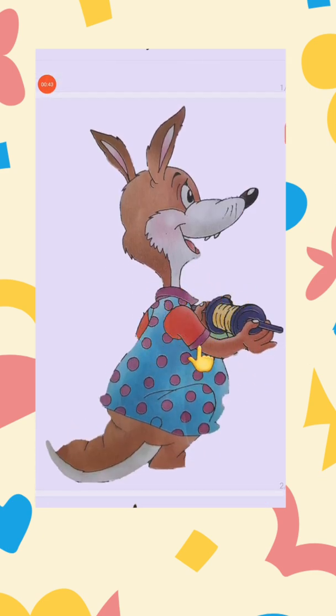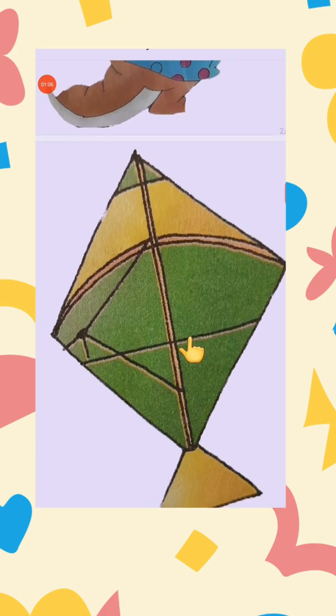So let's meet with the characters. This is Kaka, kangaroo. And the name of this kangaroo is Cuckoo. What is the name of this kangaroo? Cuckoo, kangaroo.